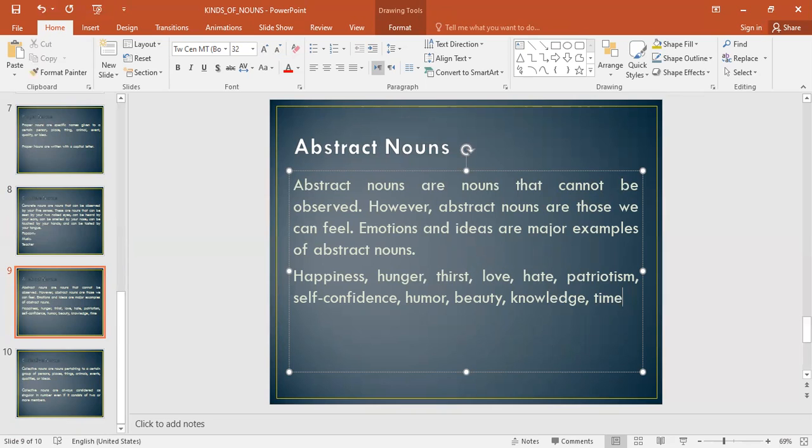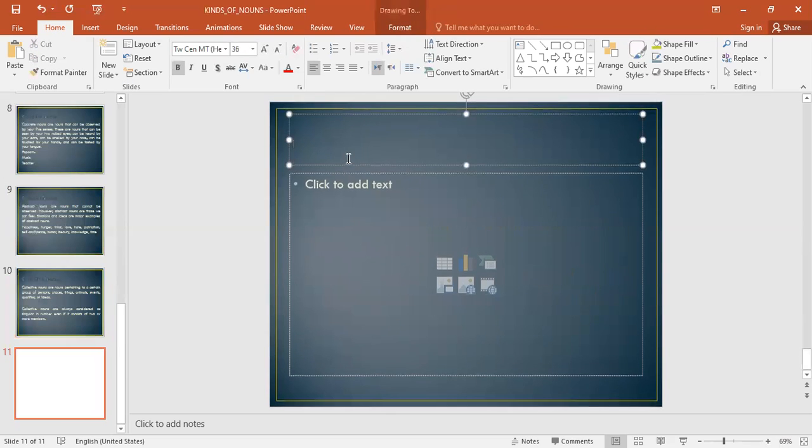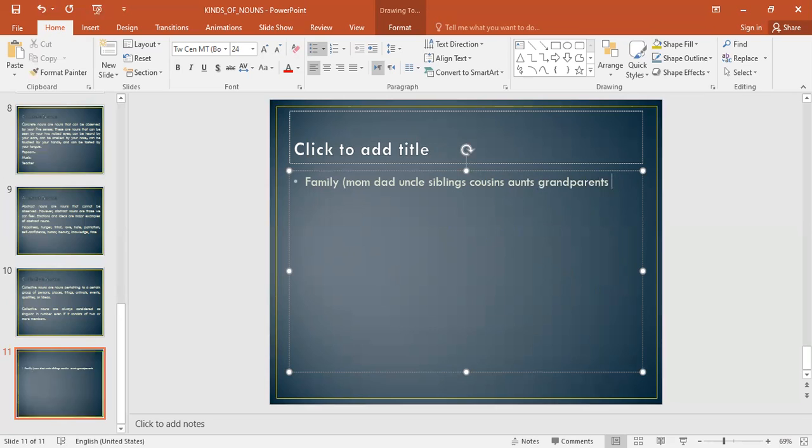Okay? The next and last type of noun that we're going to talk about is a collective noun. And a collective noun is a singular word, all right, a word that is singular, that when you think of it, you think of more people behind it. Like, for example, let's think of the word family, okay? All right, if I say the word family, you think of many people behind the word family. You think of mom, you think of dad, you think of your uncle, your siblings, okay? You think of your cousins, your aunts, you also think of your grandparents, your in-laws, okay?